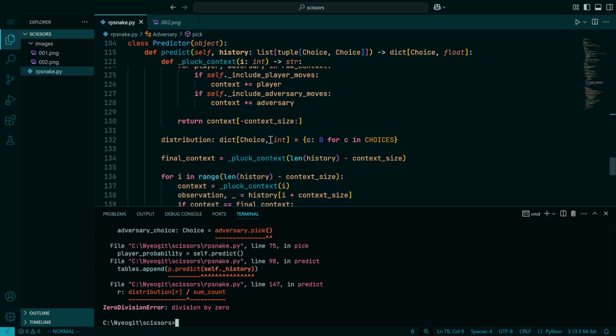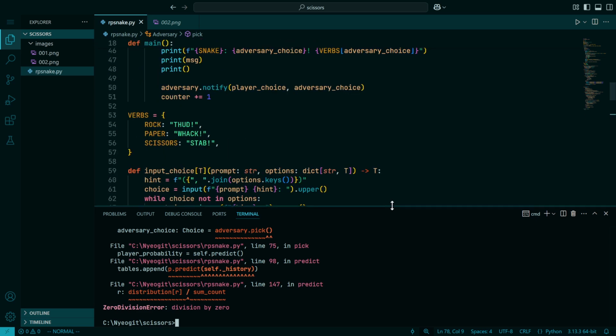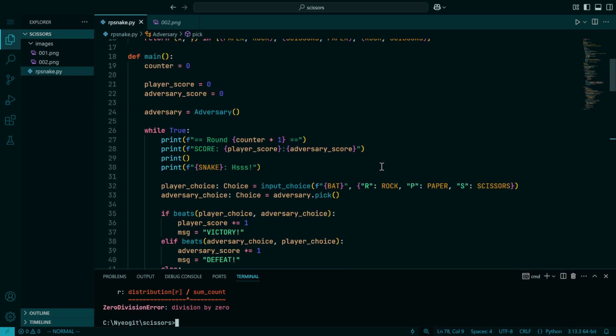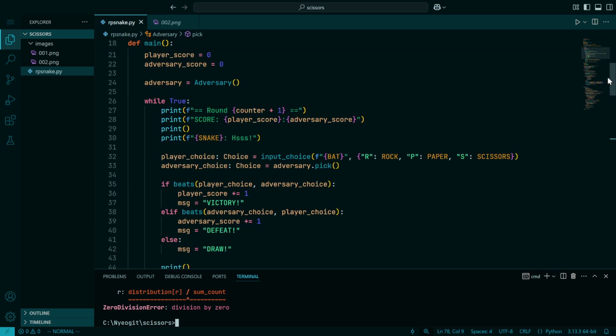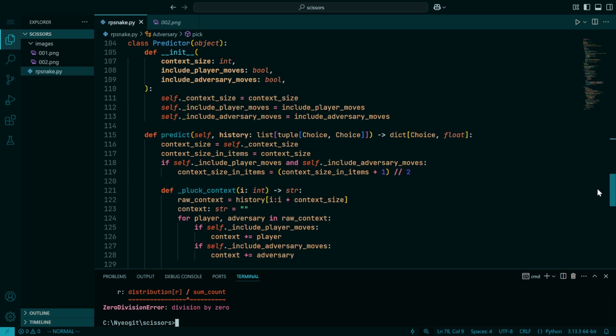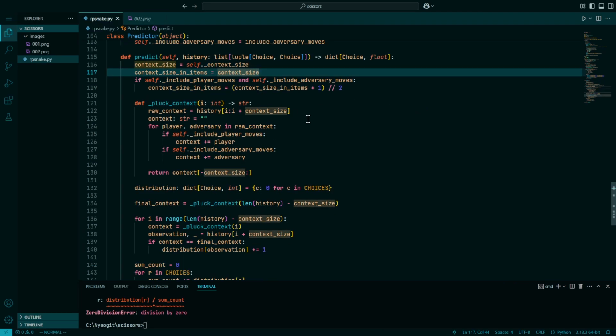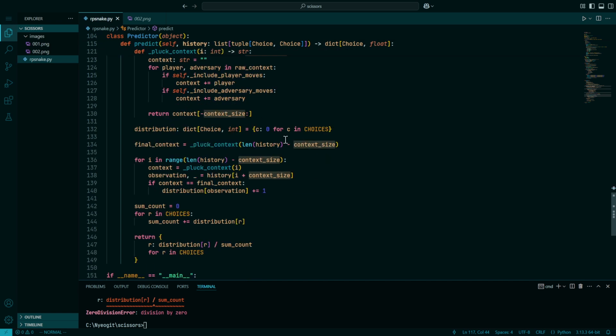Yes! There's the error that I told you there would be. So there's one other simple trick, which is that we actually don't get the uniform distribution out of the system. Let me find it here. I'll show you where the problem is. Right, in predict. We'll zoom out a little bit because this large font size makes me dizzy. So we start with a distribution of 0, 0, 0 across all three choices. And its prediction on the very first iteration will therefore have absolutely no clue what you will make.